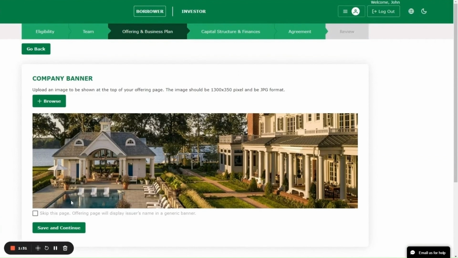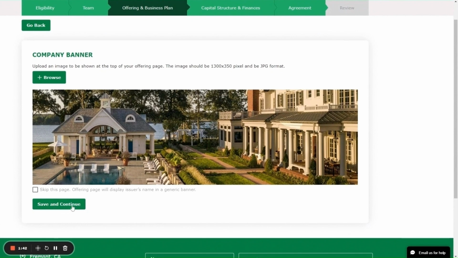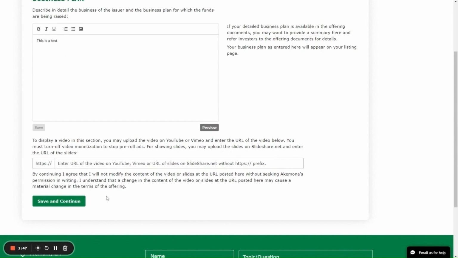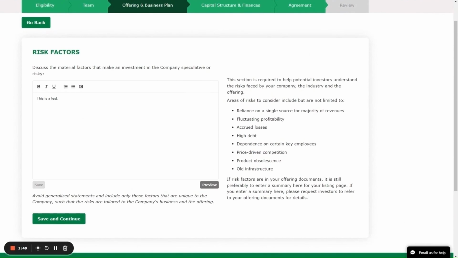This is optional. The issuer can click here to skip this page, but we have already uploaded a banner picture for a real estate offering. Let's press Save and Continue. On this page, the issuer may upload an offering image. Save and Continue. Business plan. Save and Continue. Risk factors.